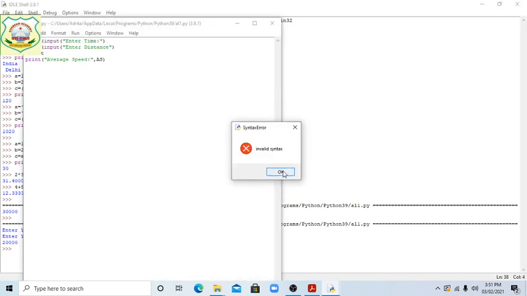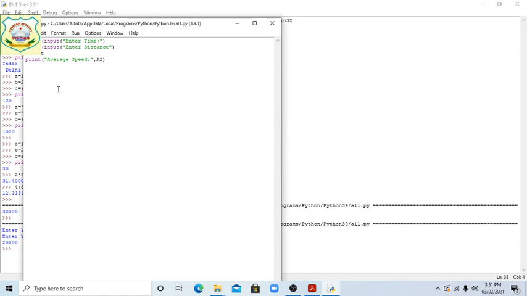Yes, invalid syntax. Why, students? Because this two times it should be braces.